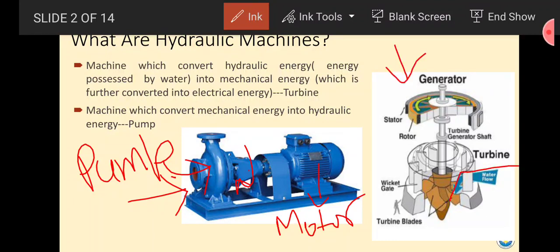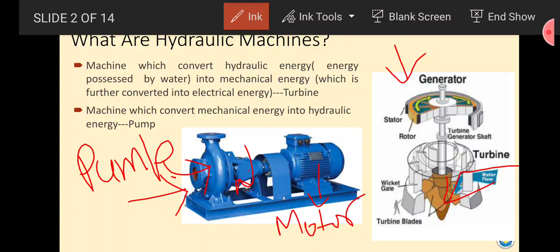Here water strikes the blade of the turbine, or the runner, as a result of which the turbine starts rotating, and a shaft is connected along with it. So by the striking of water on the runner, the hydraulic energy of the water will be converted into mechanical energy, and later on a generator will also be coupled at the other end of the same shaft, and with the help of the generator we will convert the mechanical energy into electrical energy.